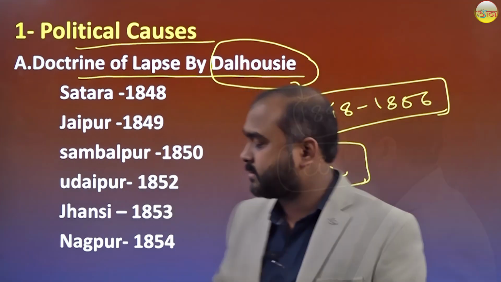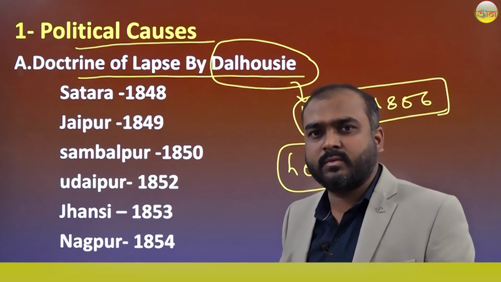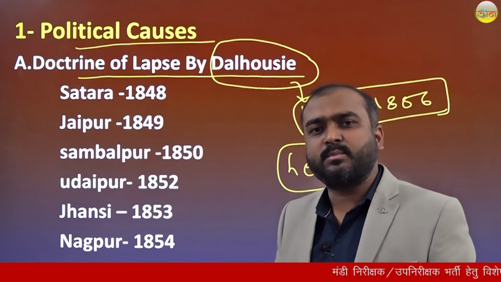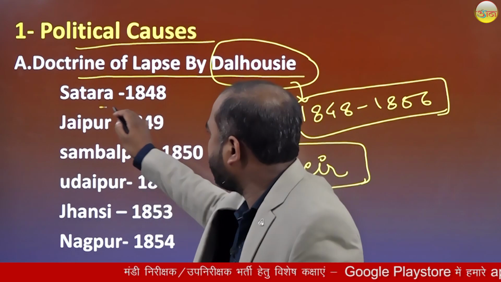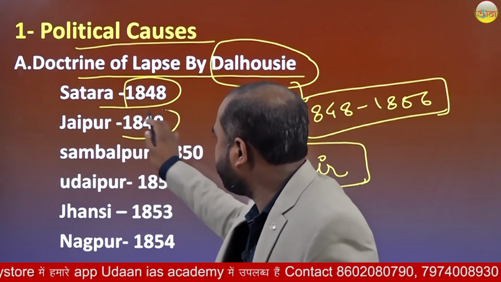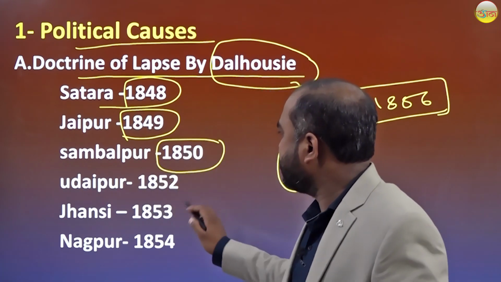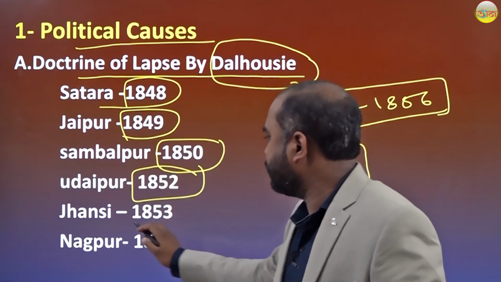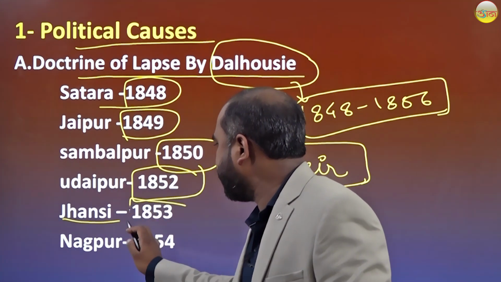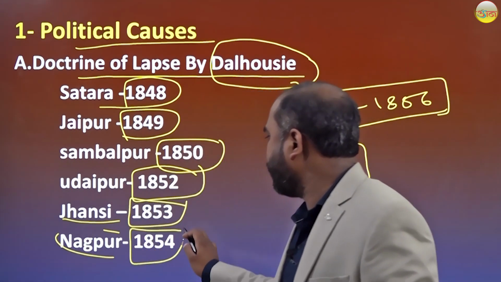On the basis of this doctrine, these areas were merged into the British company: Satara in 1848, Jaipur in 1849, Sambalpur in 1850, Udaipur in 1852, Jhansi in 1853, Nagpur in 1854.